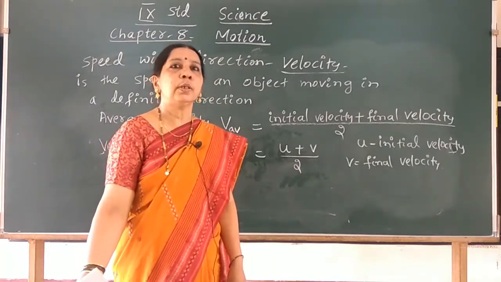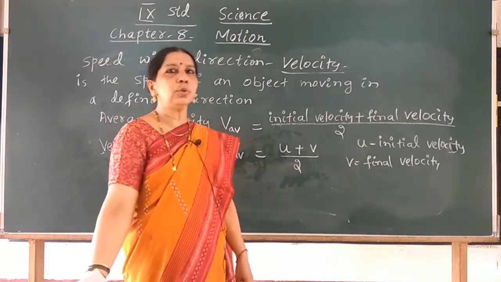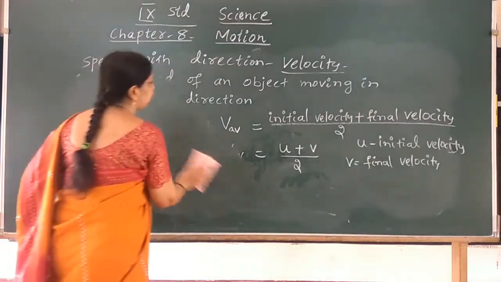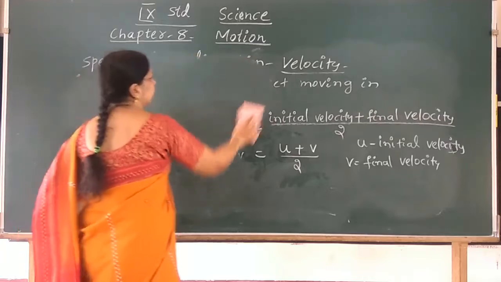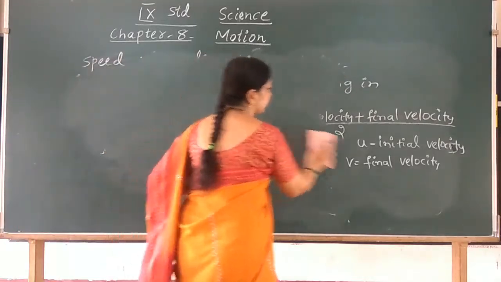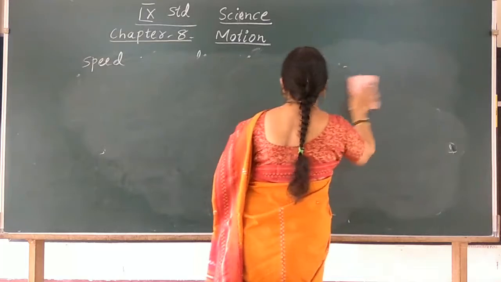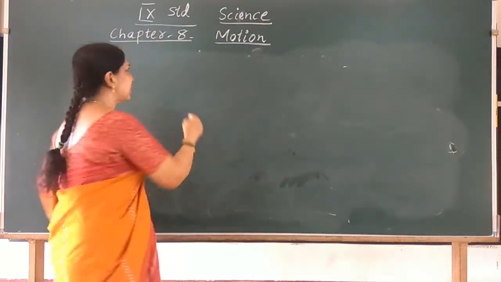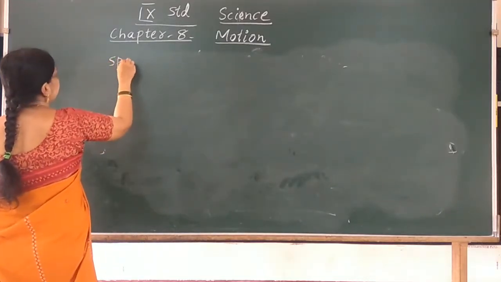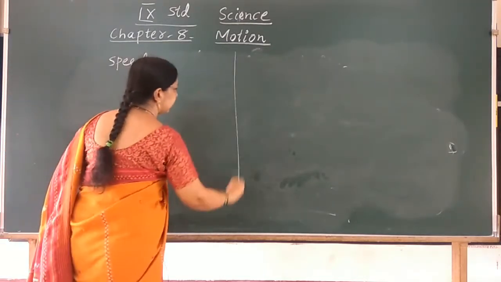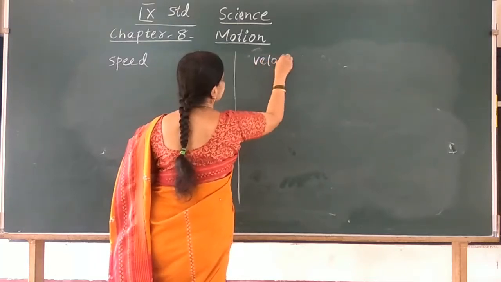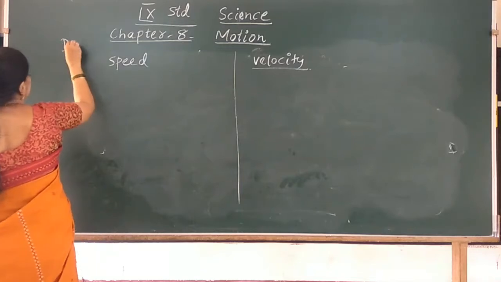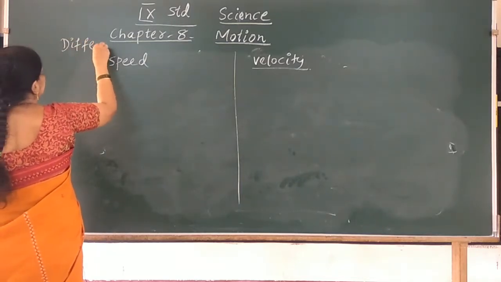And now can you differentiate between the two terms speed and velocity? What are the differences between speed and velocity? Tell me the differences between speed and velocity. First difference is the definition.